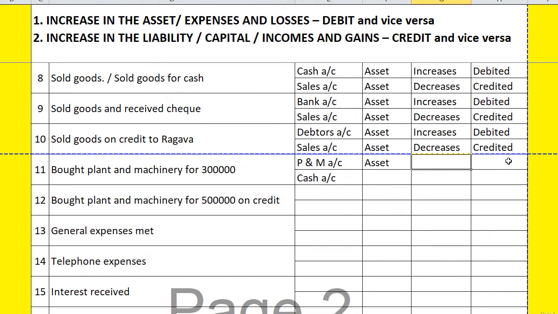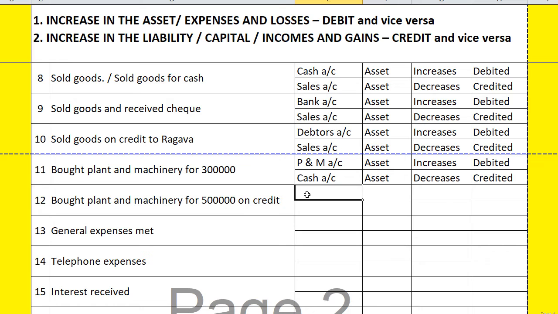Does it increase or decrease? Yes, it increases. When an asset increases, what should we do? Debit. Good. The next one, cash, is also an asset. When we buy plant and machinery, the cash goes out, so it decreases. When the asset decreases, it is to be credited. Okay, very good.